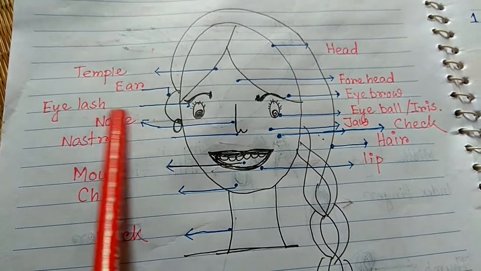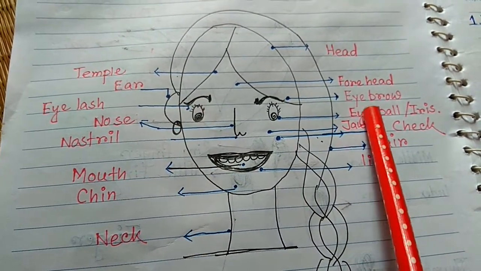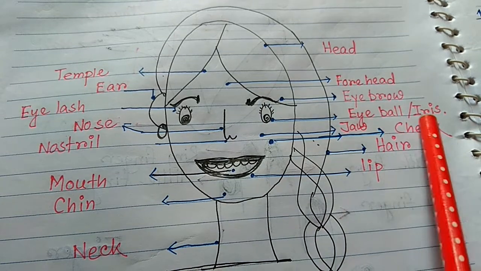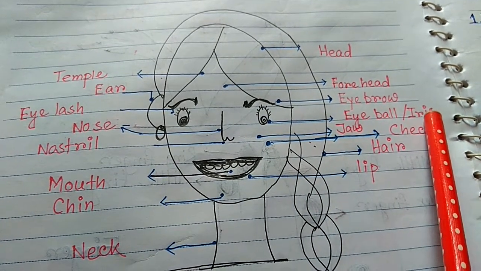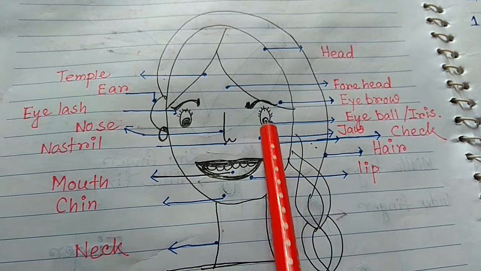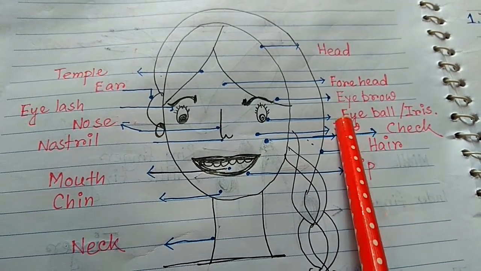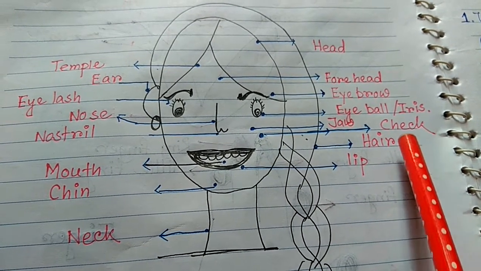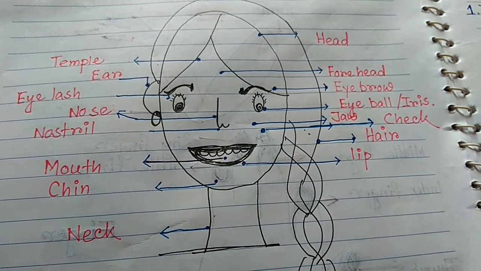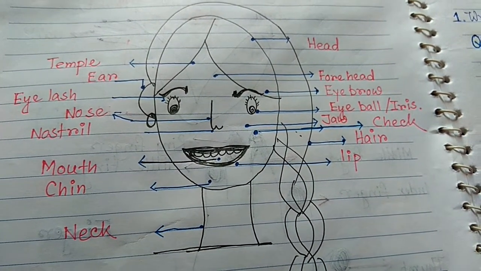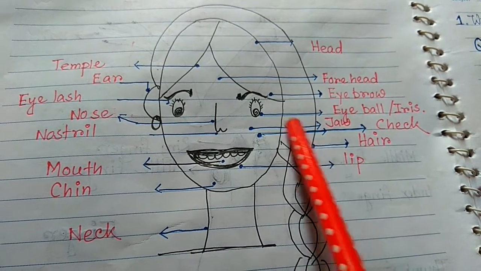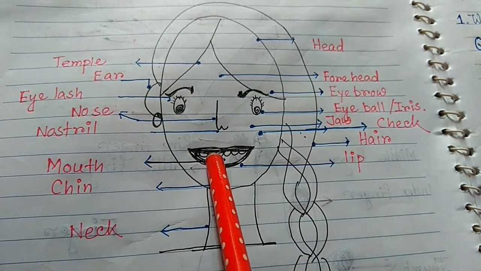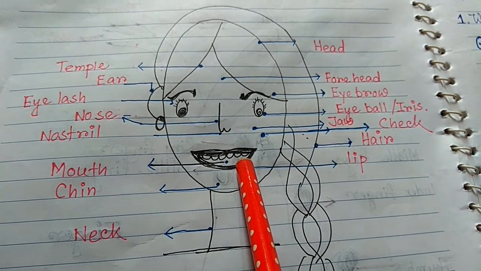That is ear, eyelash, and this is eyebrows, and this inside the eye is the eyeball, or someone tells us iris also. Okay, now there is jaw, under the eye, jawline, we generally say jawline. This is cheek, chubby cheeks, dimple chin, rosy lips, teeth within, teacher's pet. Is that you? Yes. Now this is lip, rosy lips. Everybody has rosy lips.